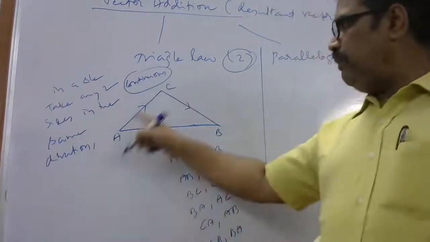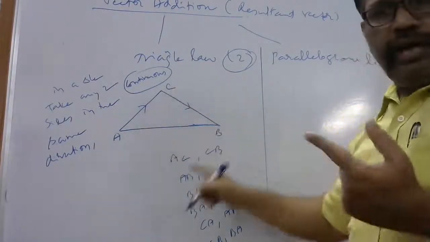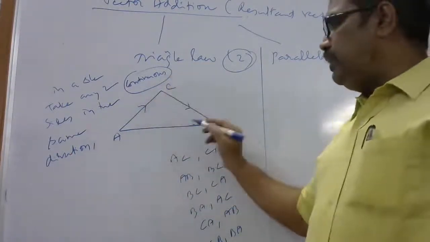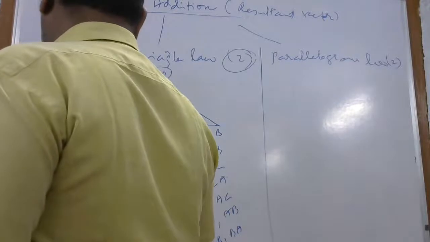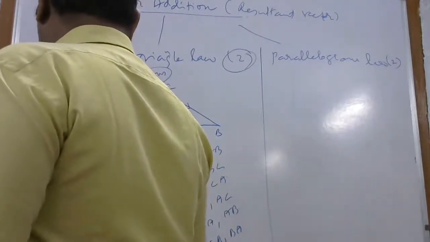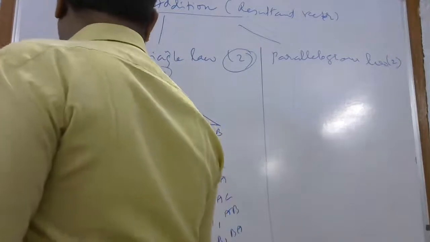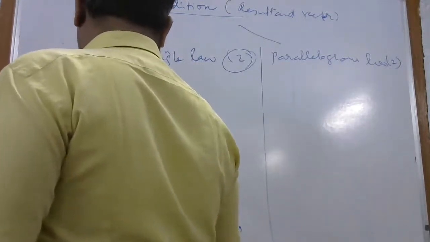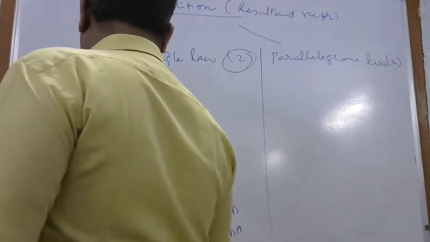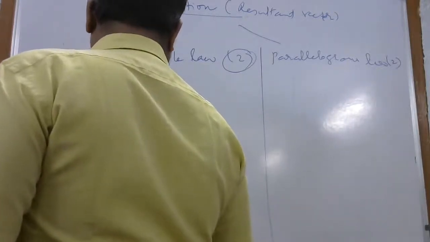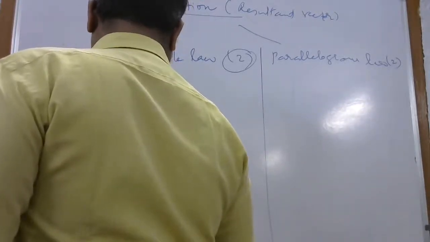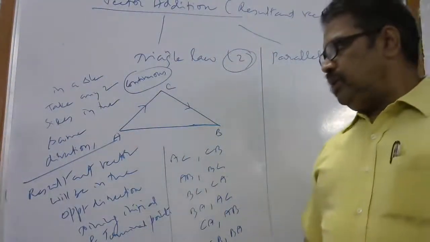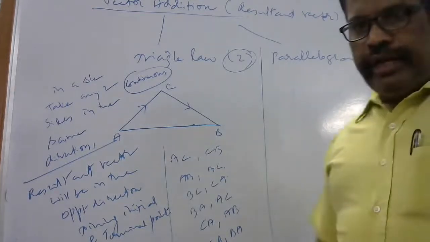Suppose the first case. Both are in the same direction, in continuation. Are they going in the anti-clockwise direction or clockwise? They are clockwise. Then the resultant vector, I am writing here, will be in the opposite direction, joining the initial and terminal points.